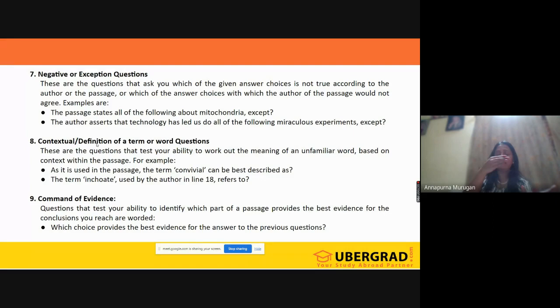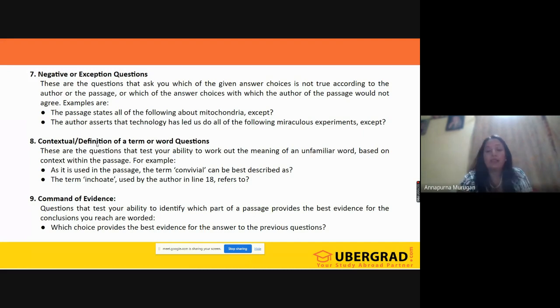We need to take up something which is not stated. So this question is like an illusion; we easily get trapped, so we need to be a little careful.